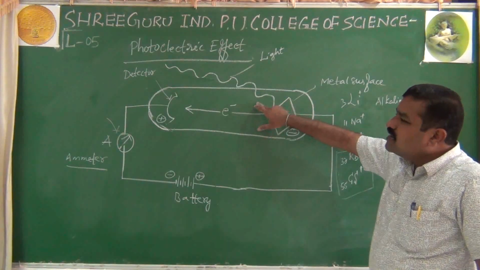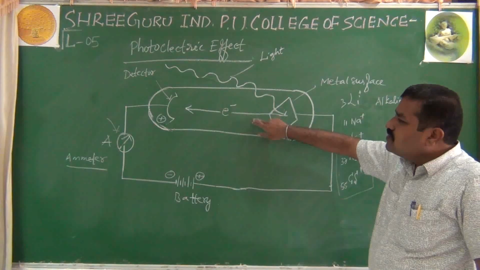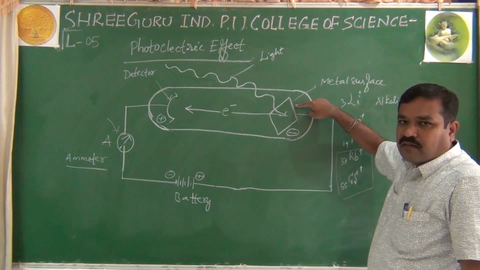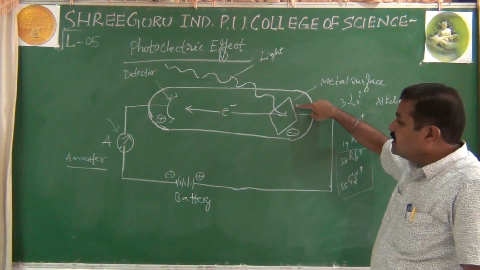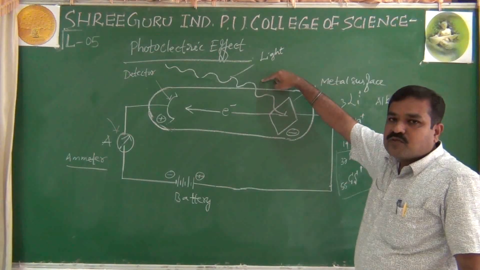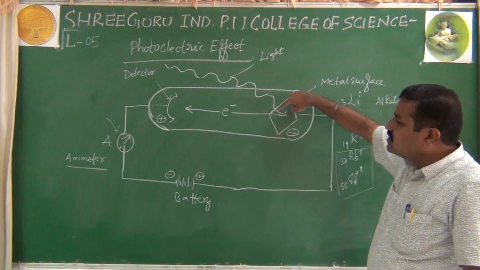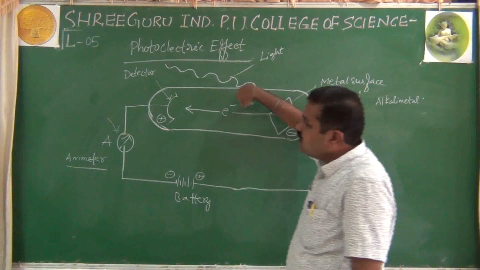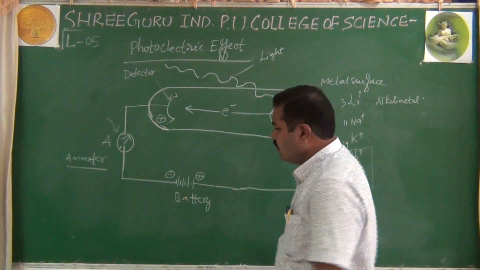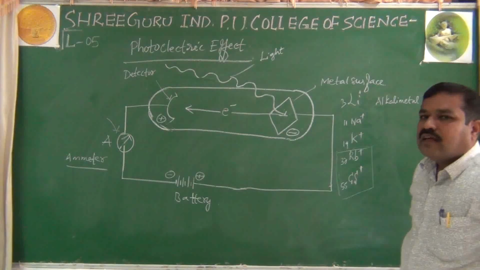There is no medium here. When you take this evacuated chamber and place a metal with the lowest ionization energy, either rubidium or cesium, and pass light of suitable frequency to strike it, electrons are ejected out. They hit the detector, and that is noticed by the ammeter. As a result, current flows due to the movement of the electrons.